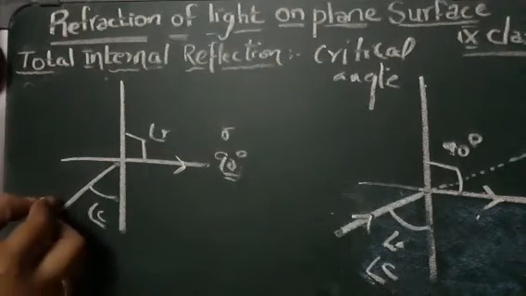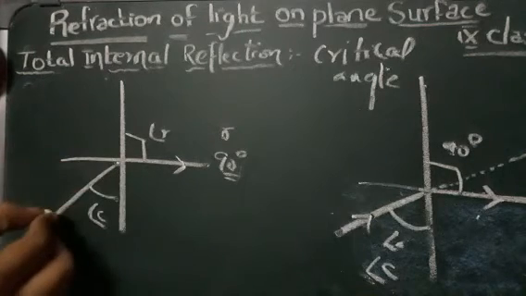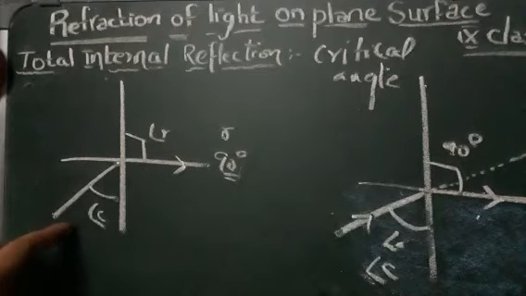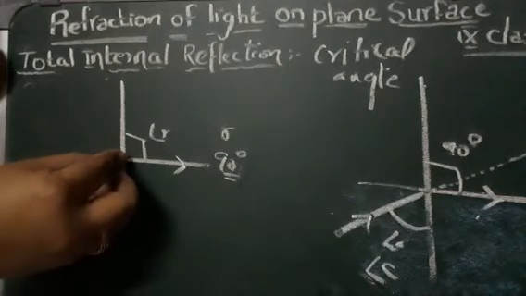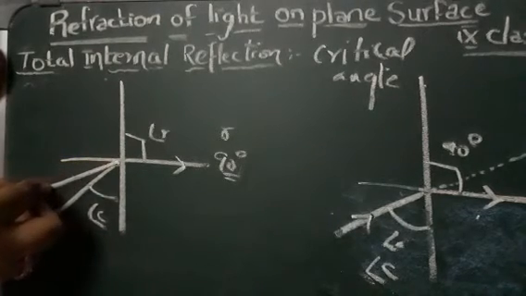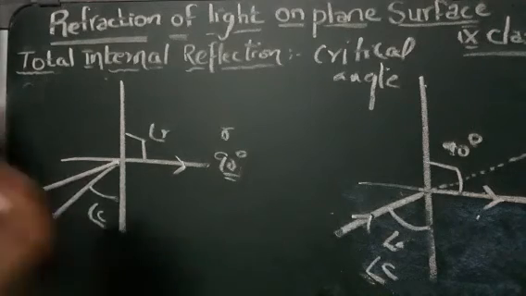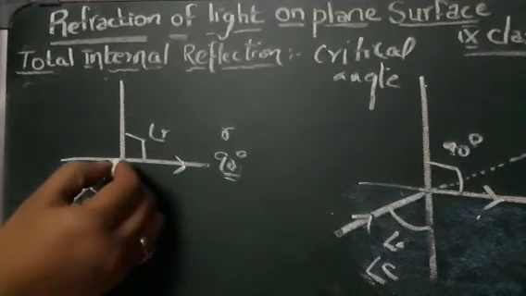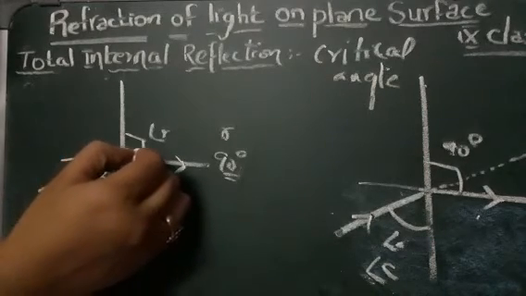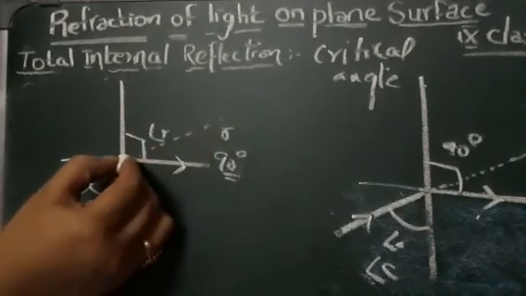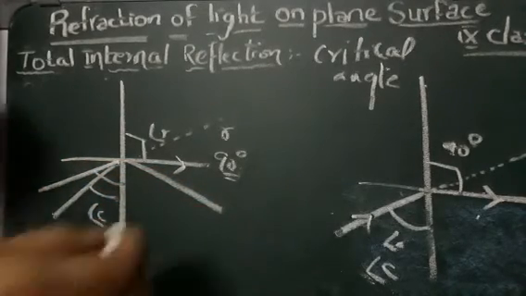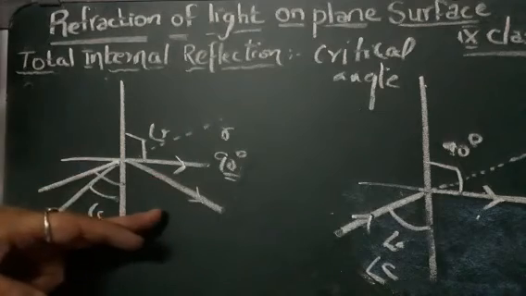If the incident angle is increased beyond the critical angle, then you see that the ray is not going straight like this. It will start turning like this, and inside only you get the reflected ray.